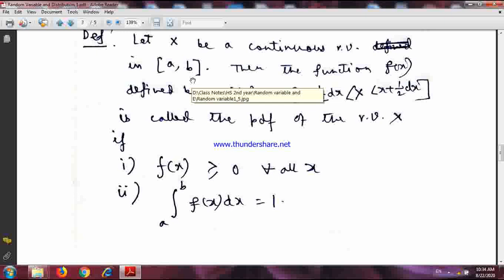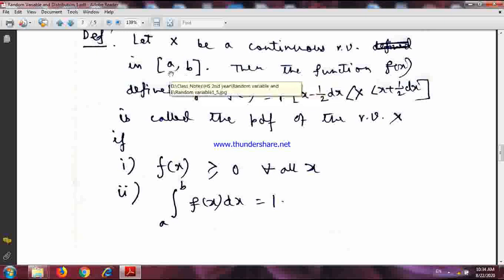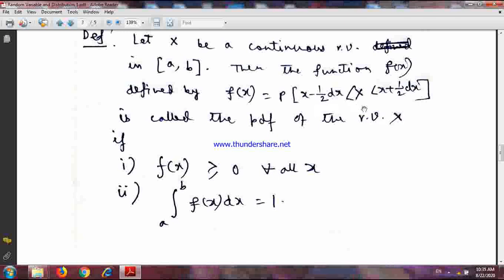What does it mean? Because the possible values of x are in this interval a to b. That means x can take any possible value within these limits a and b. Then the function small f(x), defined by f(x) = probability (x - ½dx < x < x + ½dx), is called the PDF of the random variable x if number 1, f(x) ≥ 0 for all x, and number 2, the integration from a to b of f(x) dx equals 1.